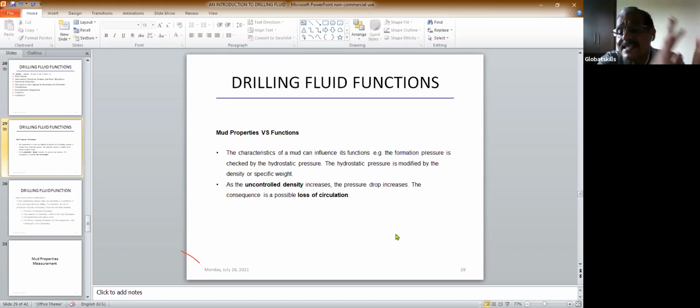Now suppose density is the property. It influences the function, which is what? To maintain the formation pressure. Viscosity is a property, and its function is to remove the cuttings. So these are the properties, and these are the functions.